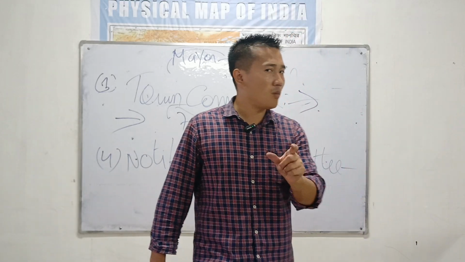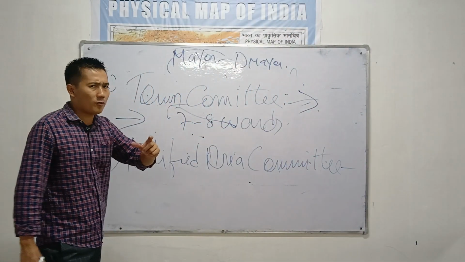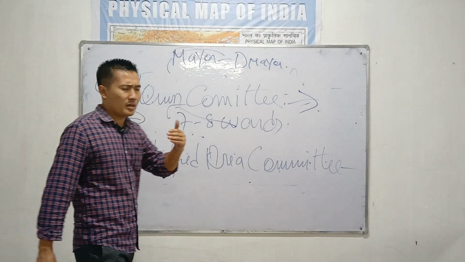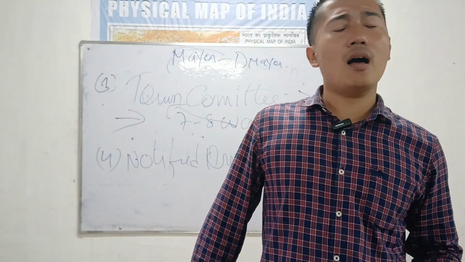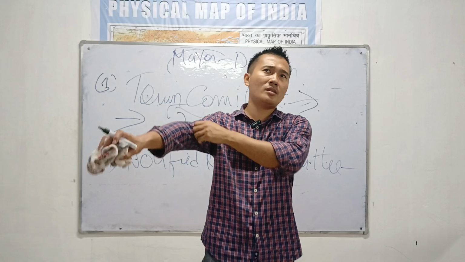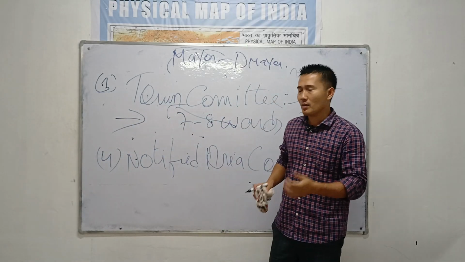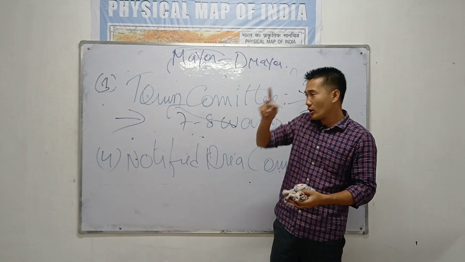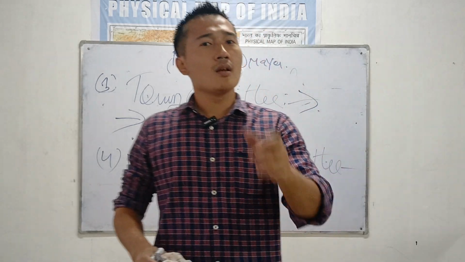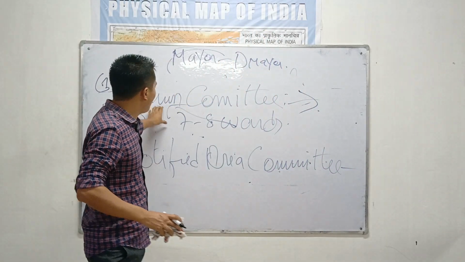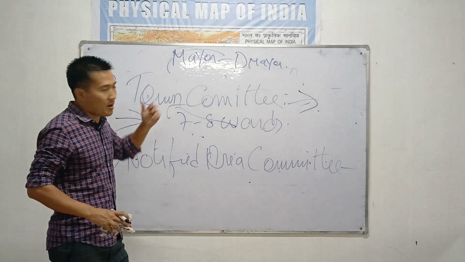Alright, so they are too powerful. The town committee members are too powerful. See, suppose you are from one town, and your town is unable to have an MLA. Suppose this year you lost the general election, but still if you have a very good town committee chairman who is in power, NDPP, take the example. Suppose your town committee chairman is from NDPP, he can bring much to town.